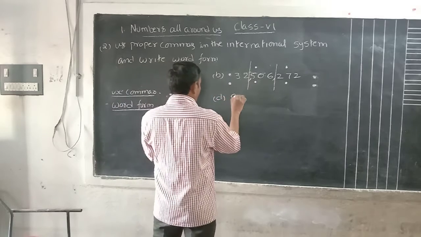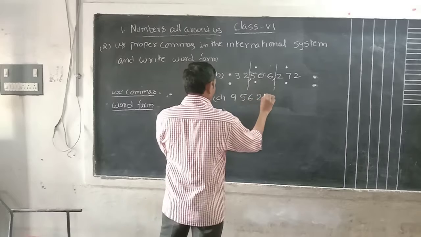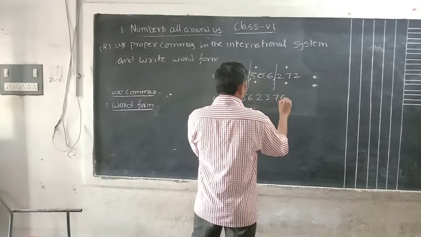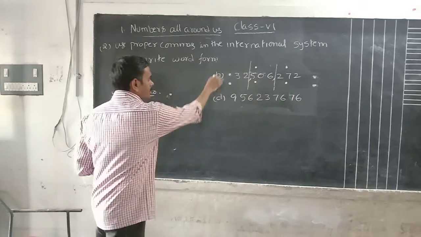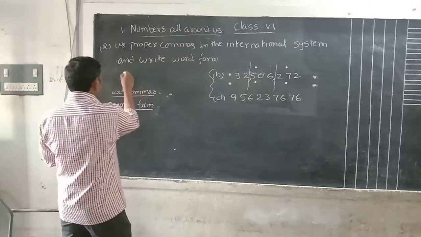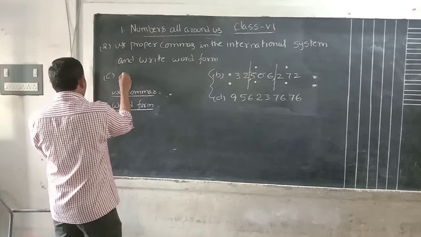I will not explain. By practicing only we will get the sums. This one also complete yourself. These two sums, complete yourself. I will explain the C sum. What is the C sum here?